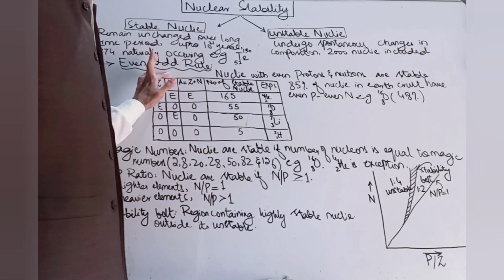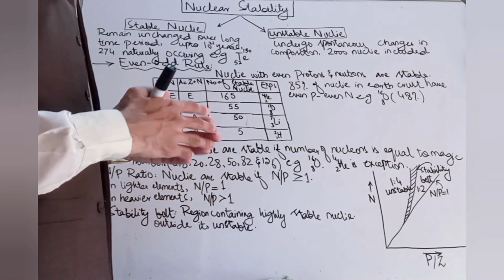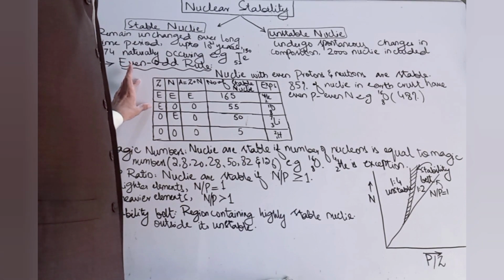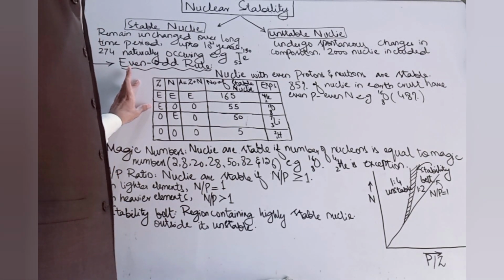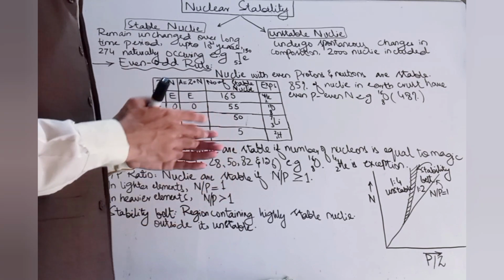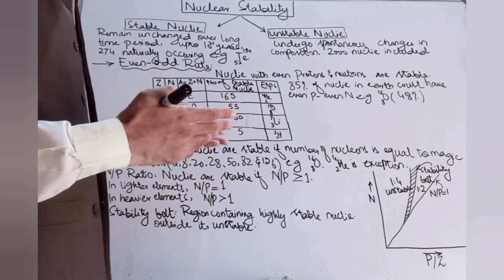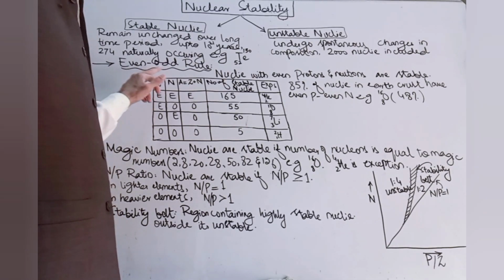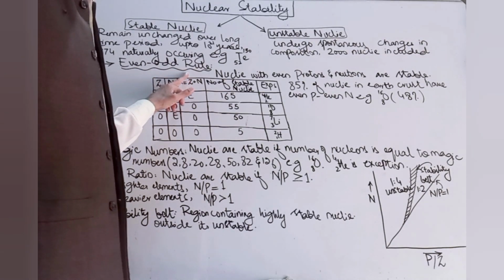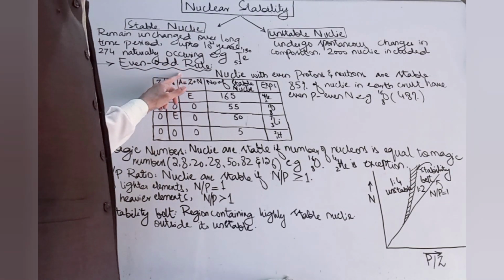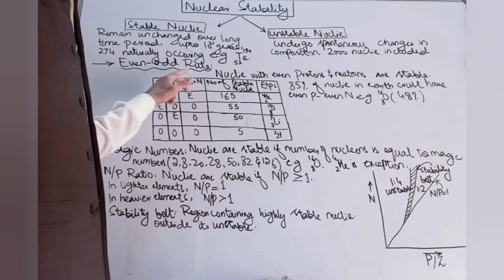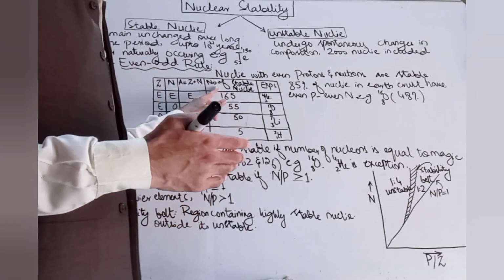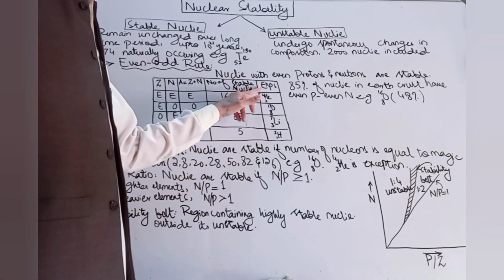This rule is based upon observations made while studying a very large number of isotopes. A table is presented here which shows the stability or the relative abundance of the nuclides with respect to their number of protons and neutrons. This table shows the number of protons, the number of neutrons, the total number of protons and neutrons, or you can say the atomic mass of the nuclei, the number of stable nuclei, and a column dealing with the natural abundance of the stable nuclei.